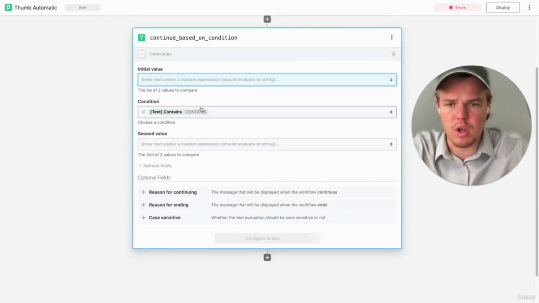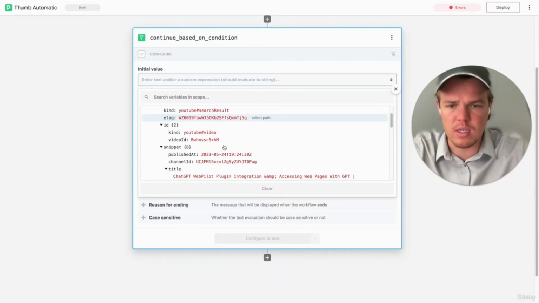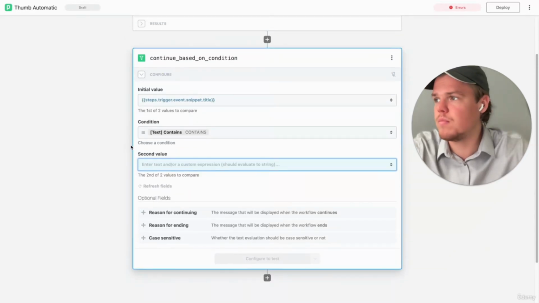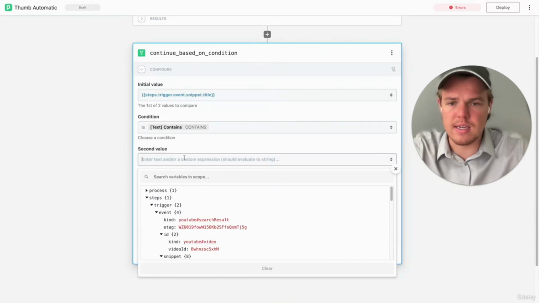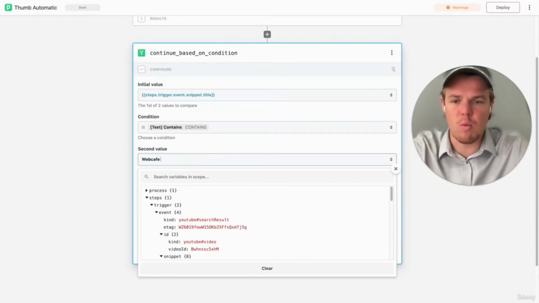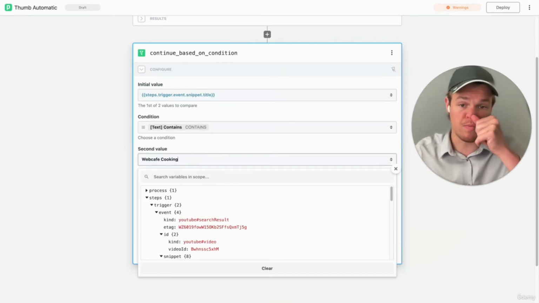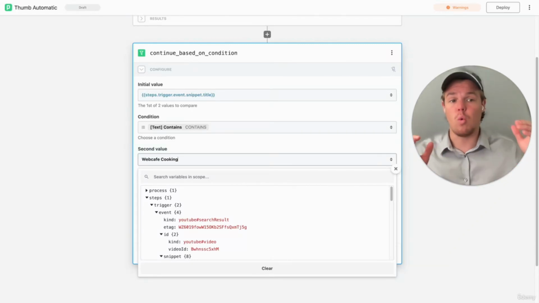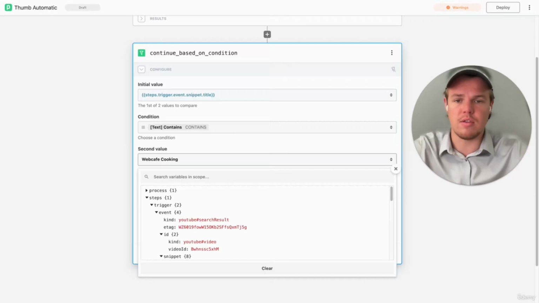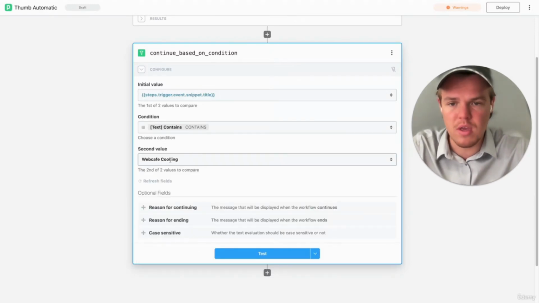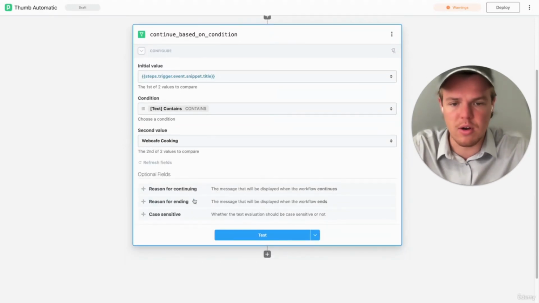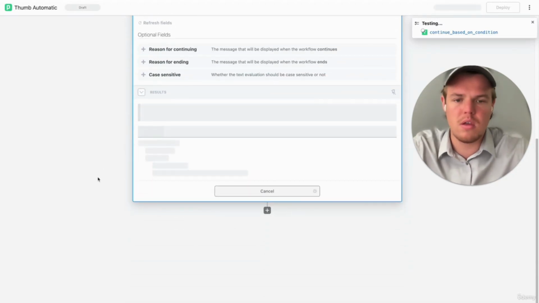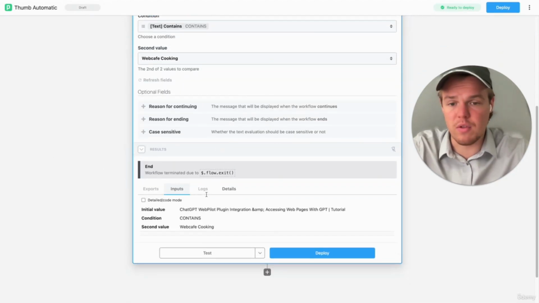But for now, we're going to go ahead and make sure to choose our initial value to be the title of the video. And then the second value is going to be that Web Cafe Cooking. Remember that fixed variable. This is where that comes into play, because now it knows that if Web Cafe Cooking is in the title, we're going to continue going down this flow as this thumbnail applies to that specific video. But essentially that is checking if it's in the title here. We're going to test that. This should fail because obviously it isn't in this title. All right, so the flow would have exited in that context.